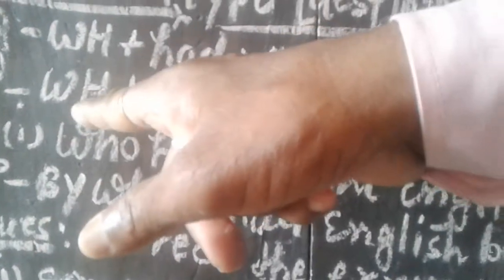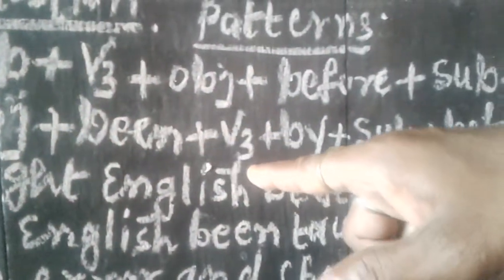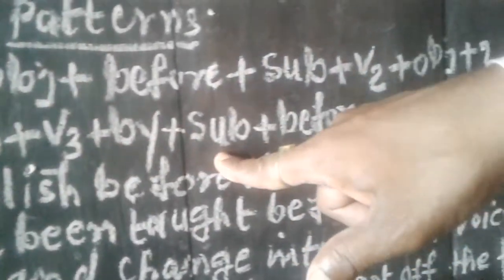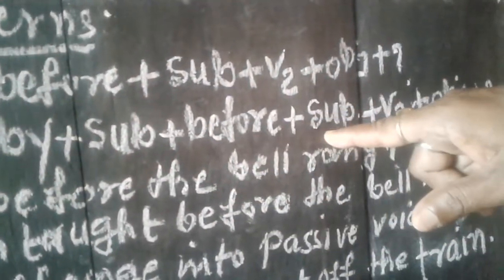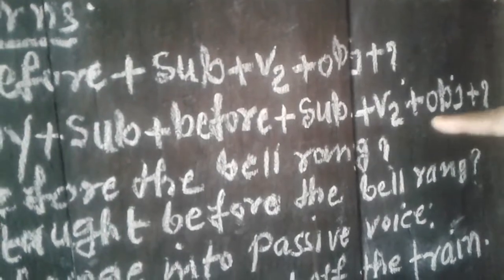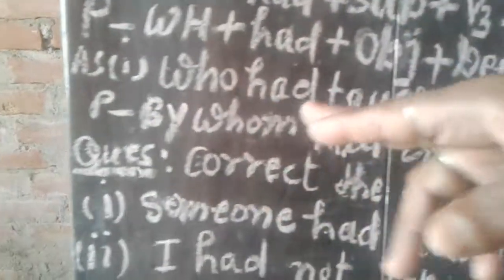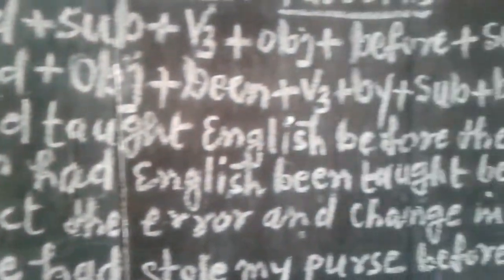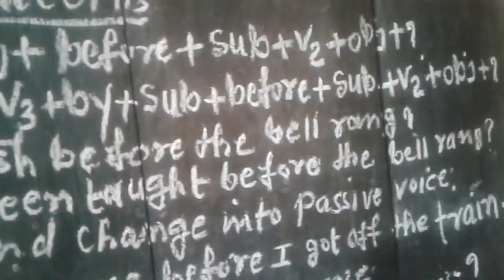In the passive voice, we use question word, after that had and object and been and third form of verb, preposition by and subject, then before, again we use subject and second form of verb, at last we use object and put question mark. For example, who had taught English before the bell rang? In the passive: by whom had English been taught before the bell rang?